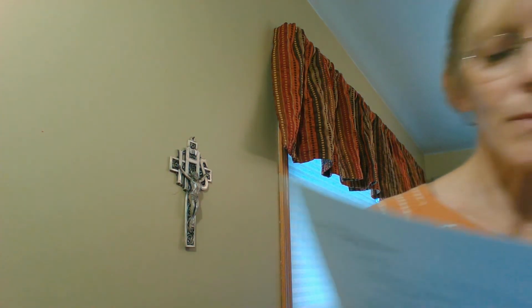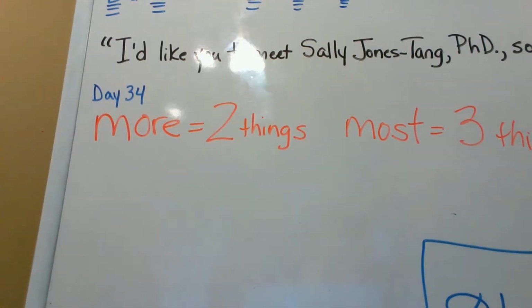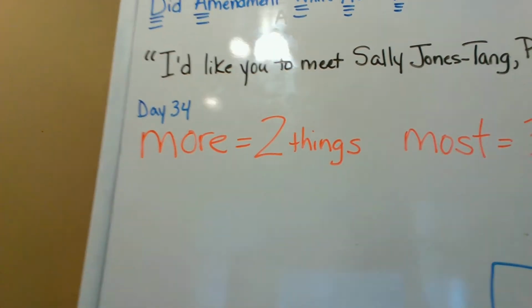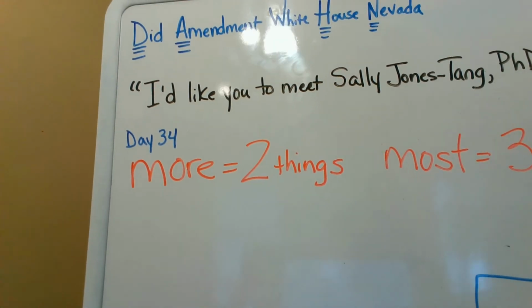So we have, Mario is more polite or most polite than his older brother. Well, let's take a look. What do we say? You use more if you're comparing two things and most if you're comparing three things. Here we're comparing Mario and his brother. That's two things. So the correct answer would be more. Mario is more polite than his older brother.